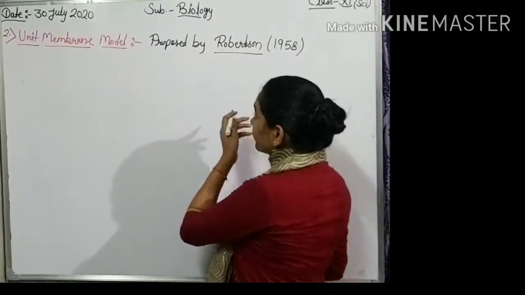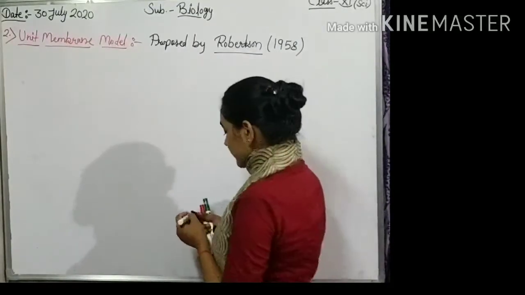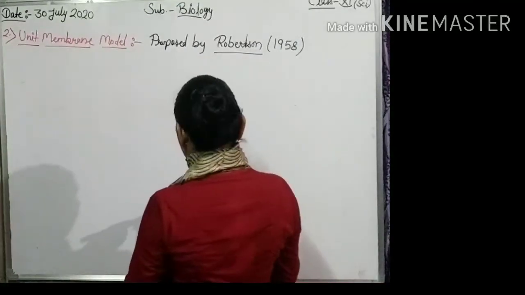The sandwich model was proposed by Danielli and Davson in 1928.